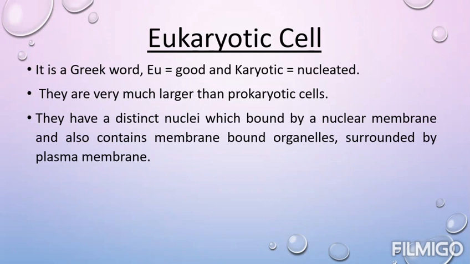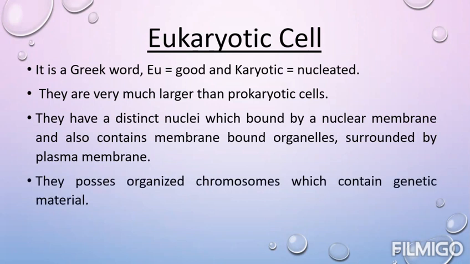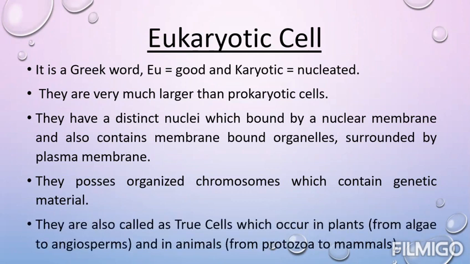This whole content of a cell is enclosed in a plasma membrane. Eukaryotic cells have organized chromosomes which contain genetic material in the form of linear DNA. They are also called true cells, which occur in plants from algae to angiosperms and in animals from protozoa to mammals.